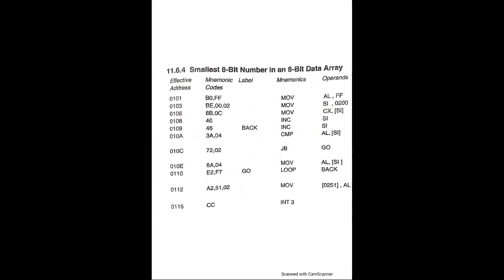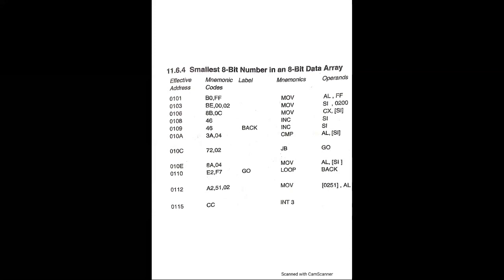Then we have 010C, code 72 and 02, mnemonic JB, go. Jump if number in AL is smaller, that is CF is equal to 1. Then in location 010E, we have code 8A, 04, mnemonic move AL, SI, save the new smaller. In location 0110, code E2, F7, label go, we have the mnemonic loop back, which means jump to back until